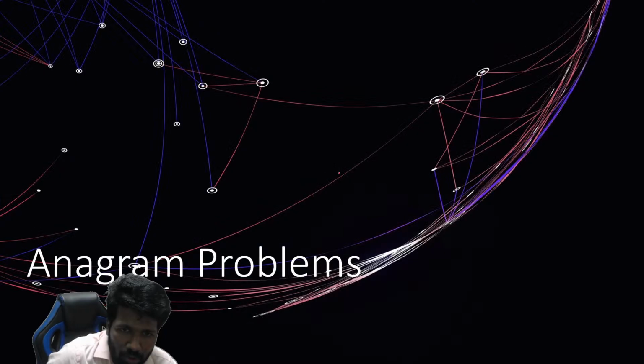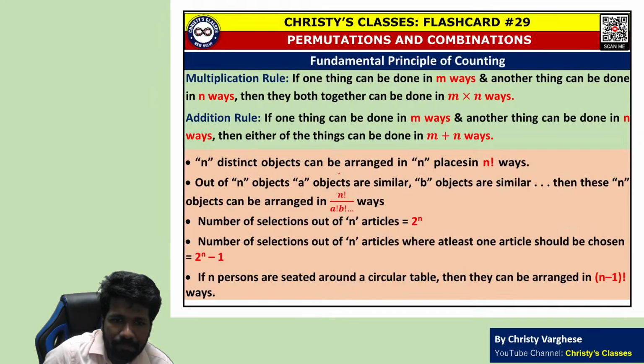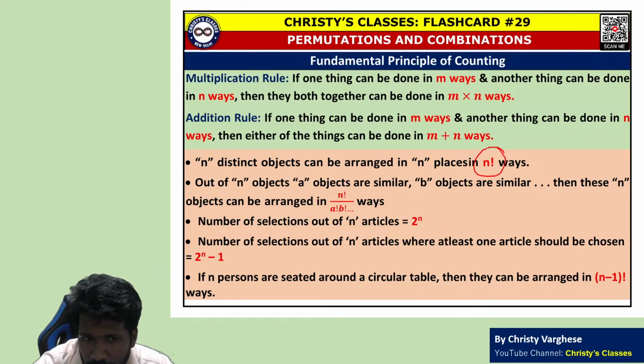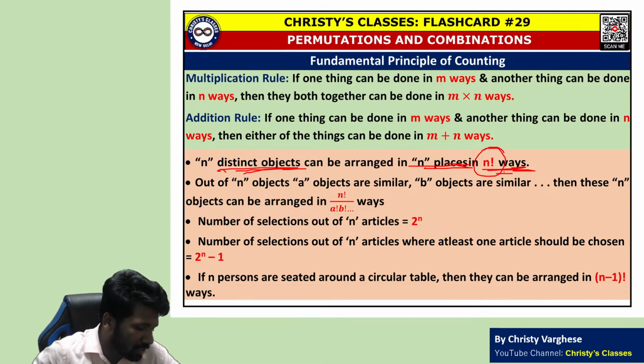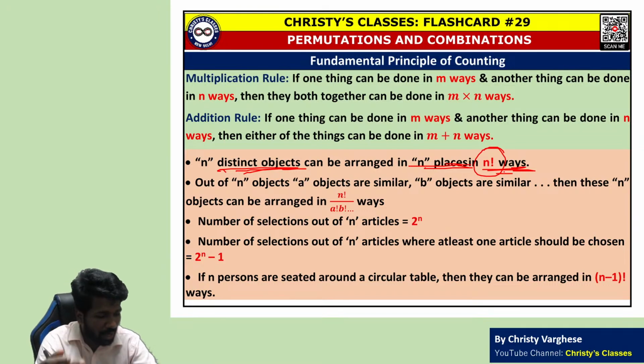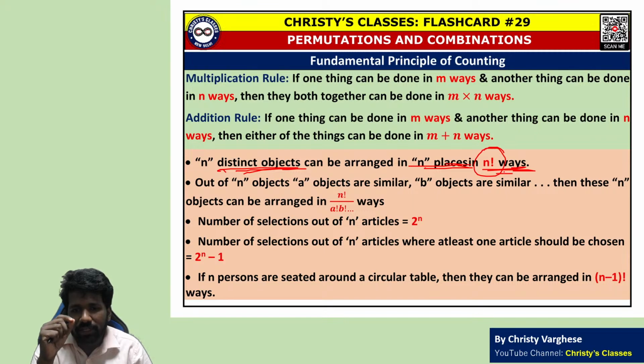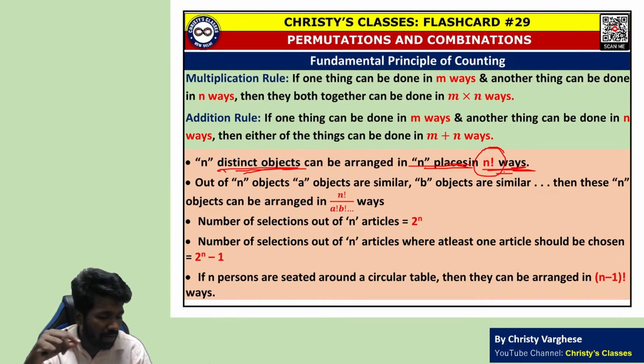Or in general, if all n letters are different, the number of arrangements will be n factorial. N distinct objects can be arranged in n places in n factorial ways. 4 distinct objects, 4 places, so 4 factorial. In the previous question, 3 distinct objects, 3 places, 3 factorial.